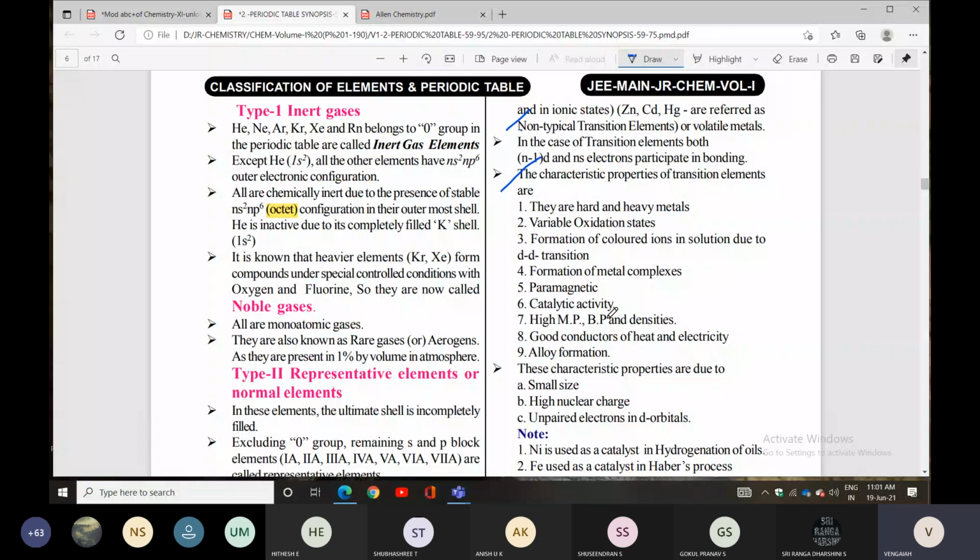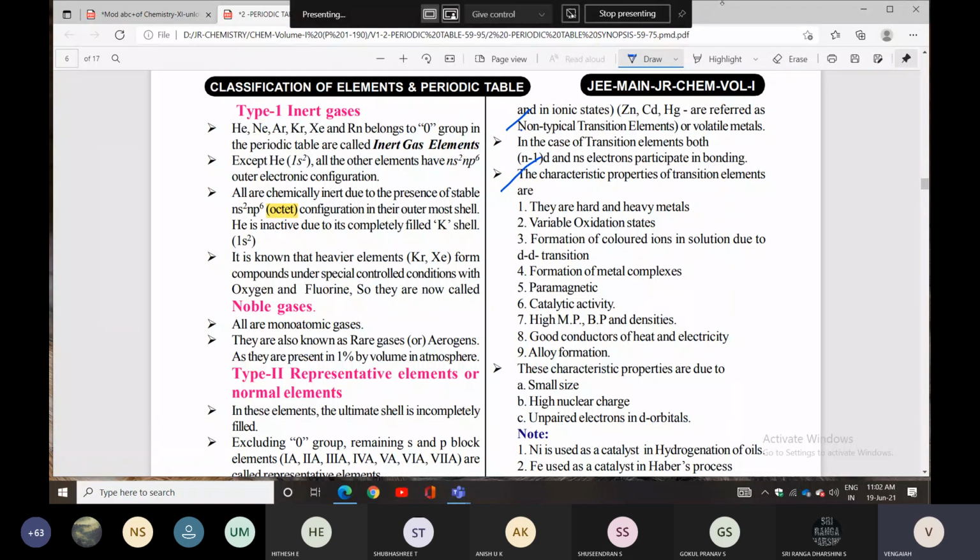These points are very important. In class 12th, this is a 5 marks question. For d block transition elements, why do they show variable oxidation state, hard metal character, metal complex formation, paramagnetic behavior, catalytic property, and alloy formation? All of that is due to small size, high nuclear charge, and unpaired electrons in d orbitals.